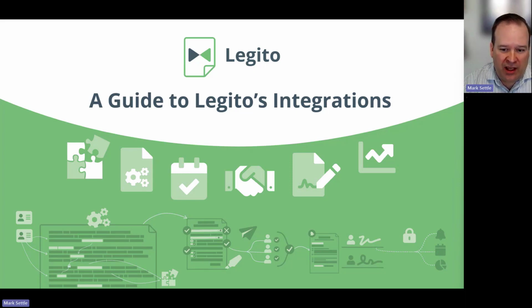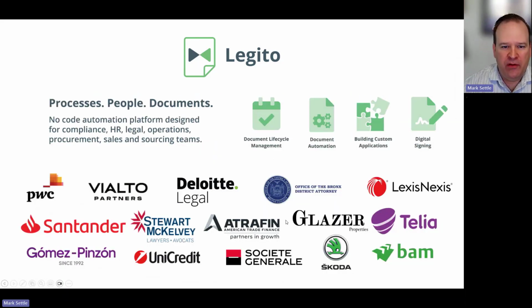The great thing you'll see today is almost all the integration things I will show are no code. Actually, I think all of them are. Our approach to integrations, you'll see, is really to drive the ability to integrate without code. You can do things with code as well, of course. All right, so let's jump right in to our brief presentation here, and then we'll get into some demonstration.